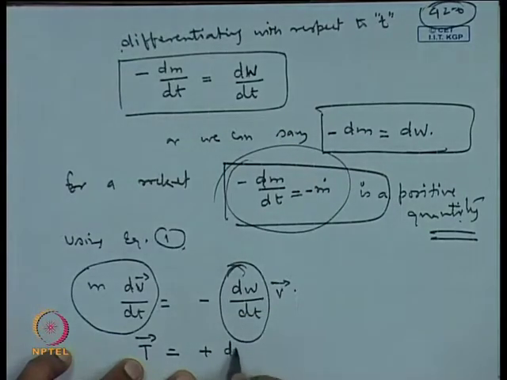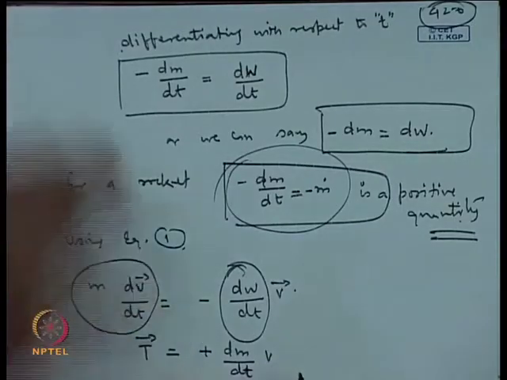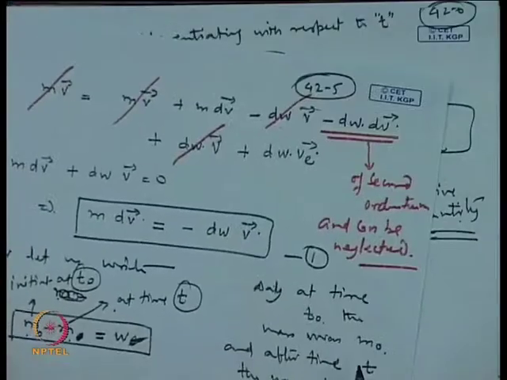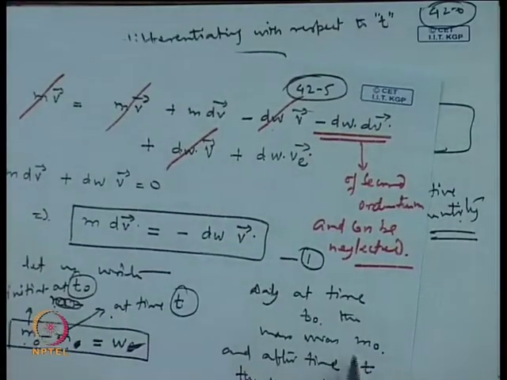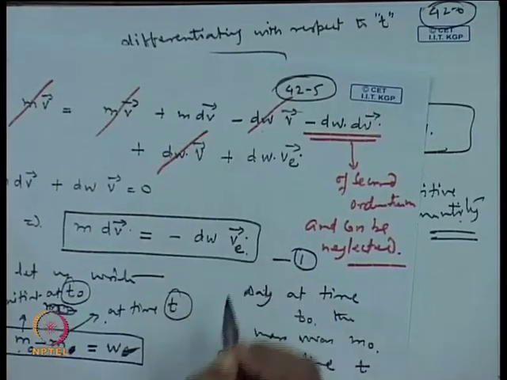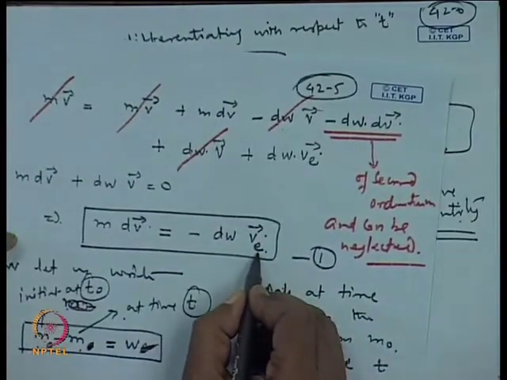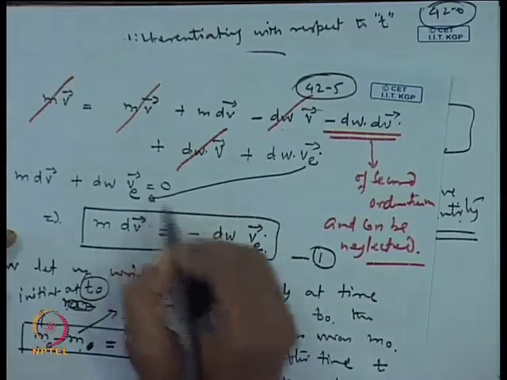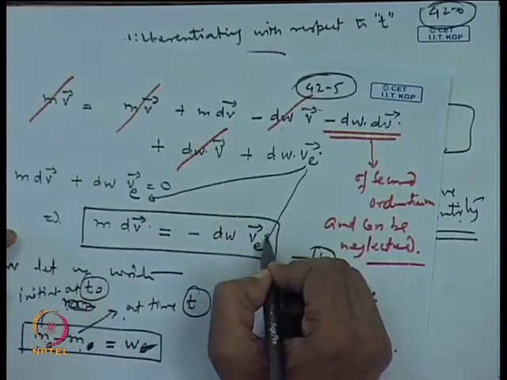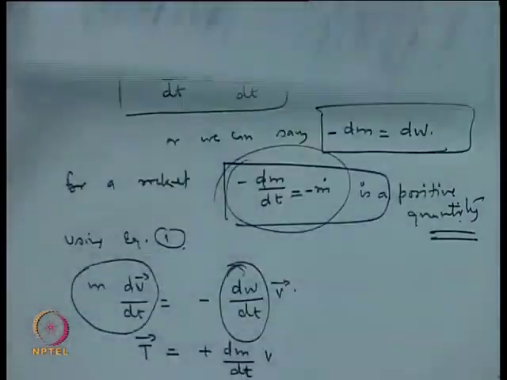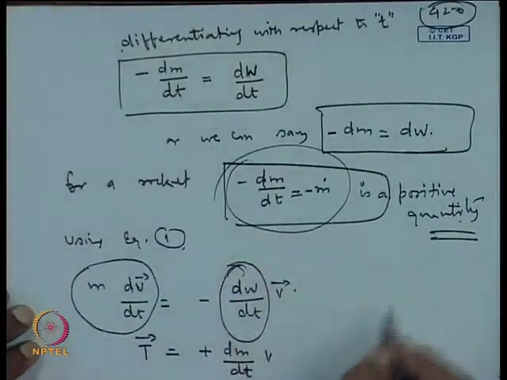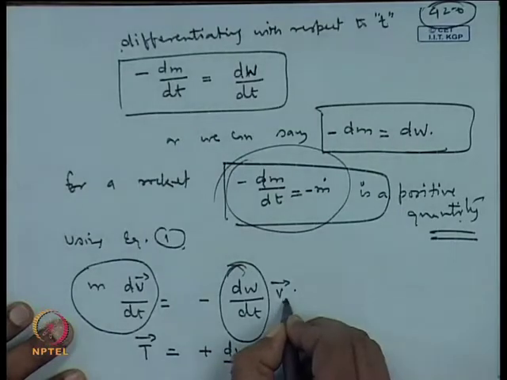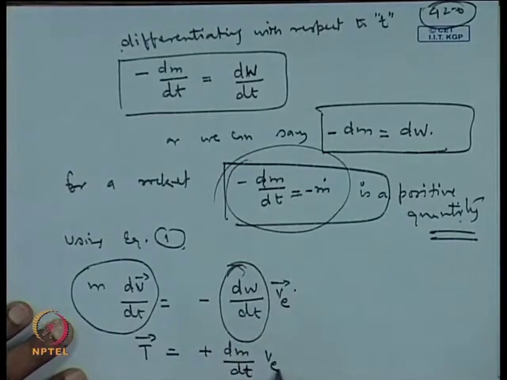So, this becomes dm by dt times V. We have missed the subscript here, this is V, which we are carrying from this place.